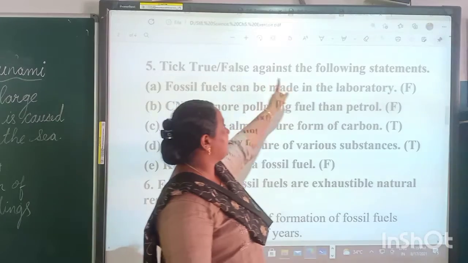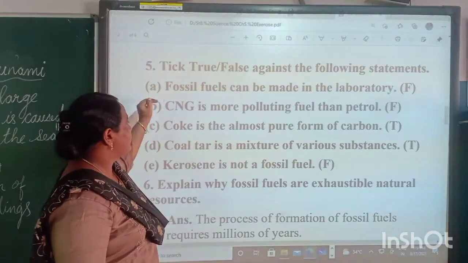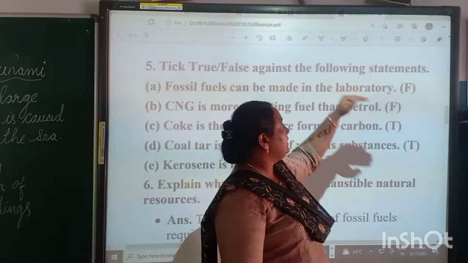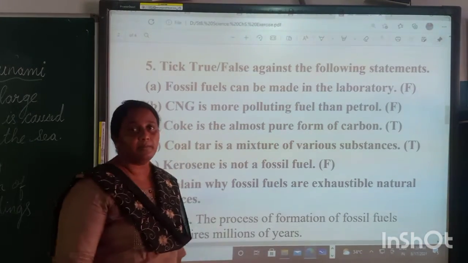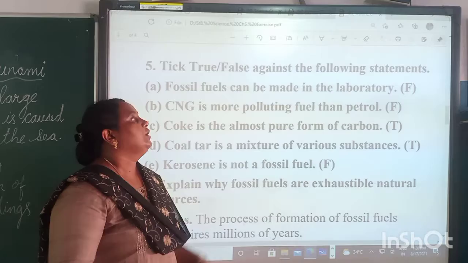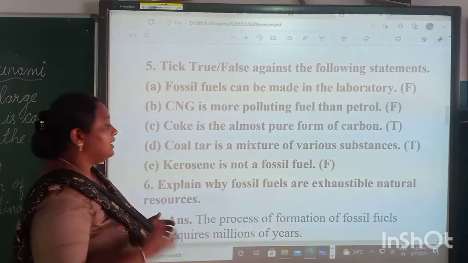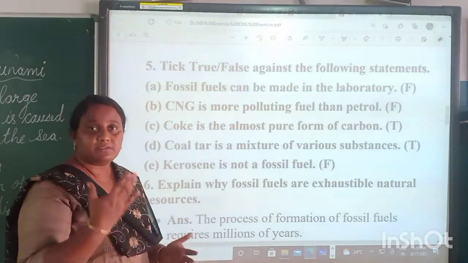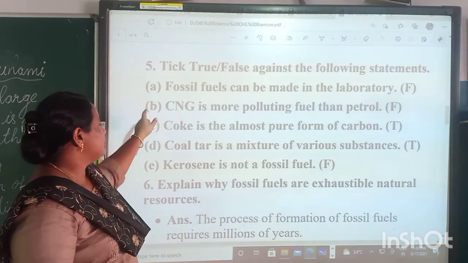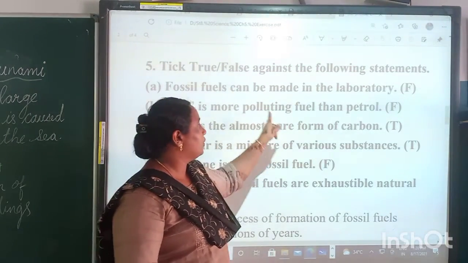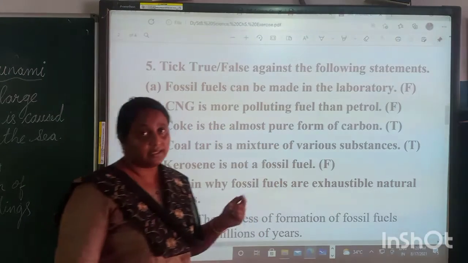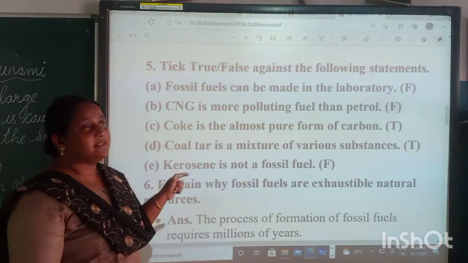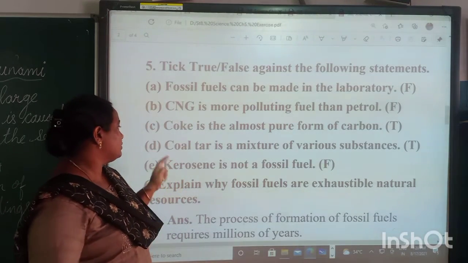Tick true or false against the following statements. First one, a fossil fuel can be made in the laboratory. Is it possible? No, it is false. How are these fossil fuels formed? By the action of millions of years, isn't it? Then, CNG is a more polluting fuel than petrol. Is that true? No, it is a very clean fuel. So, it is not producing much pollution.